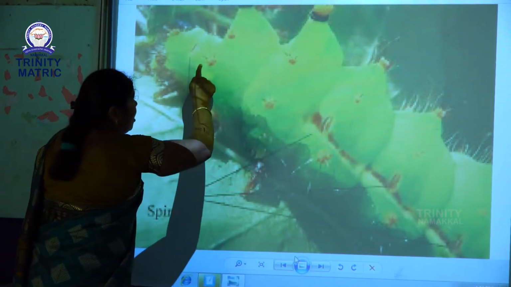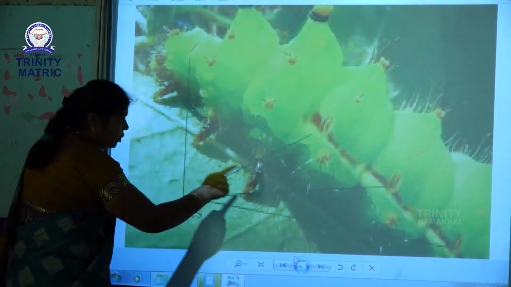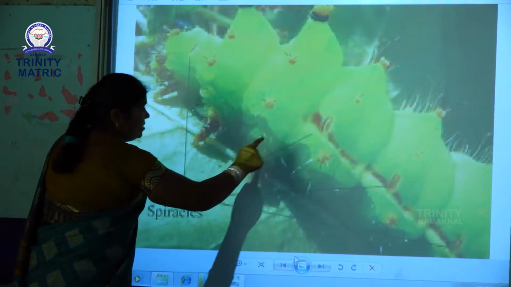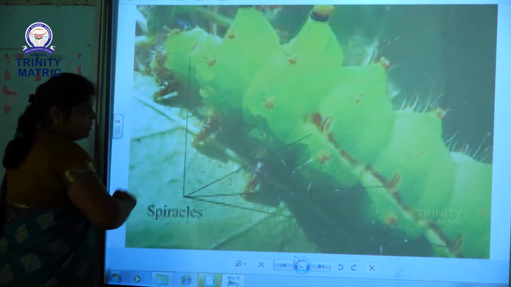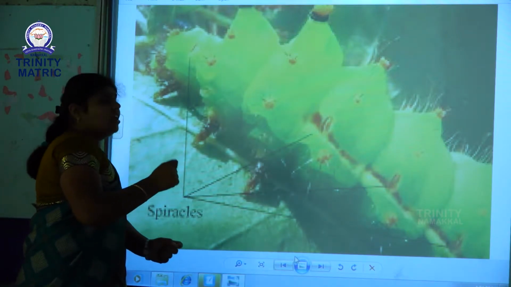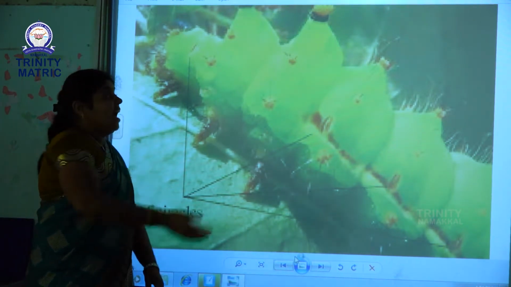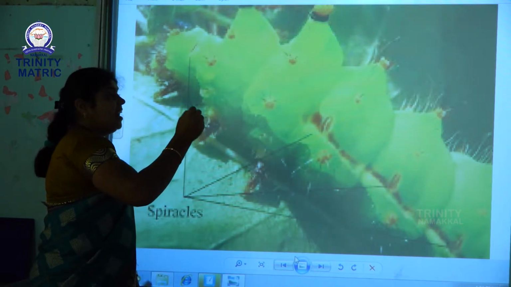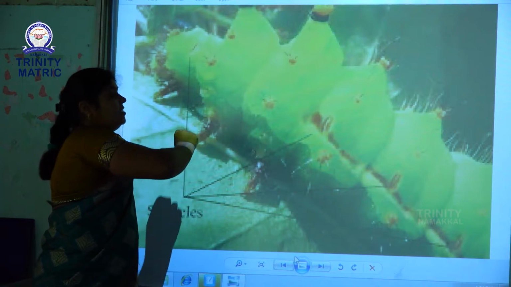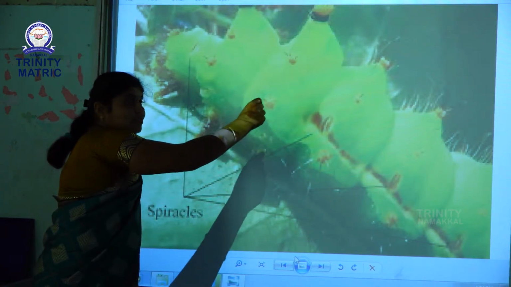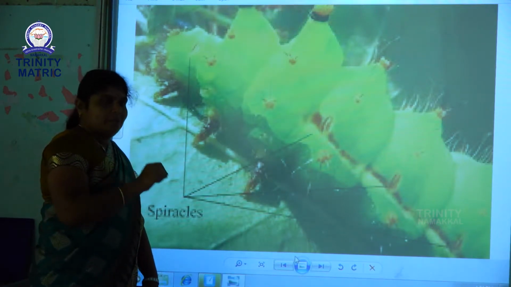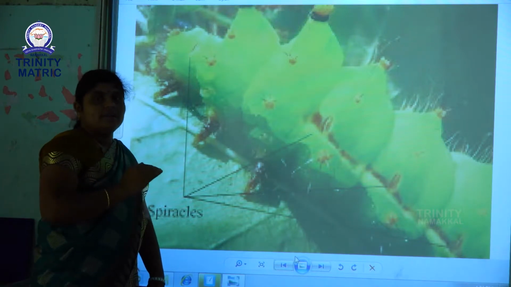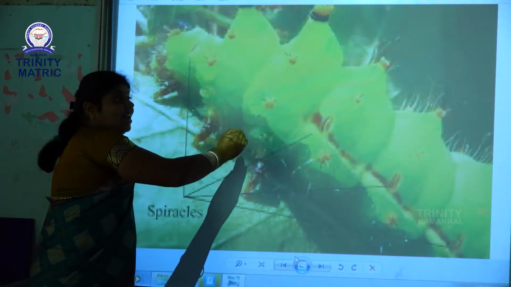These holes are called air holes. The air holes are called spiracles. What is the function of air holes? The air holes collect the oxygen and send it to the grasshopper's body. That means grasshoppers breathe through their air holes.